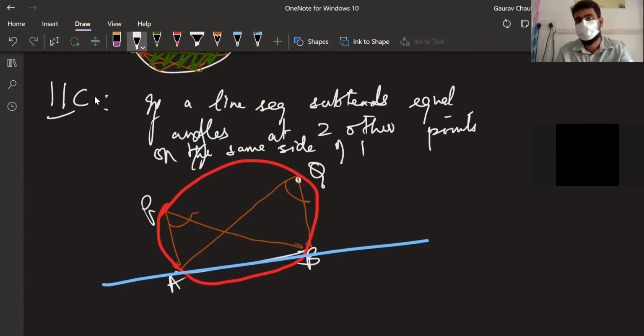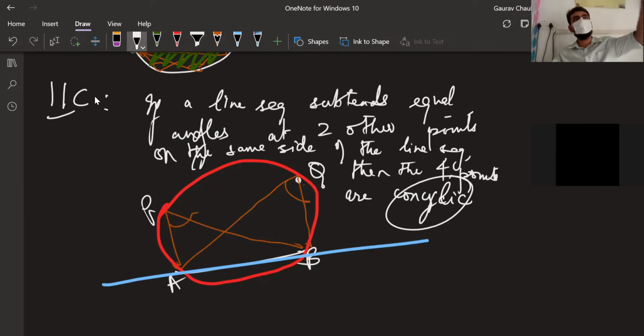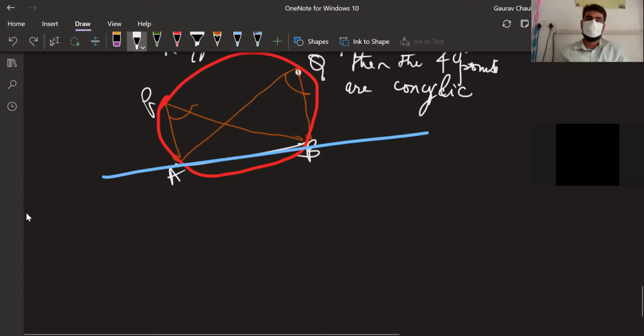segment, then the 4 points are, what's the word? They are on the same circle, the word is concyclic. Okay, they are concyclic. Concyclic is just like collinear. On the same line is collinear. Concyclic is on the same circle. Okay with that? Concyclic. Okay. All right.